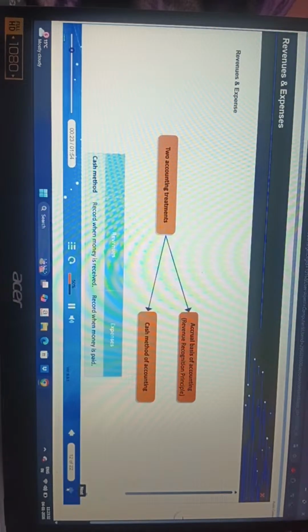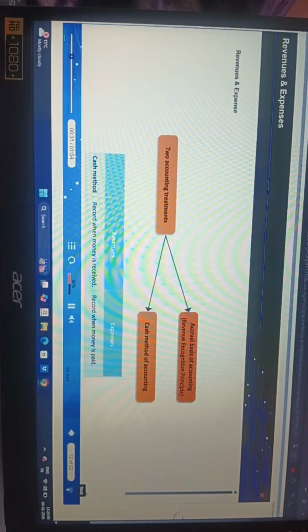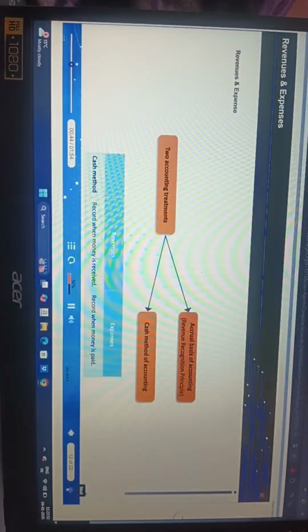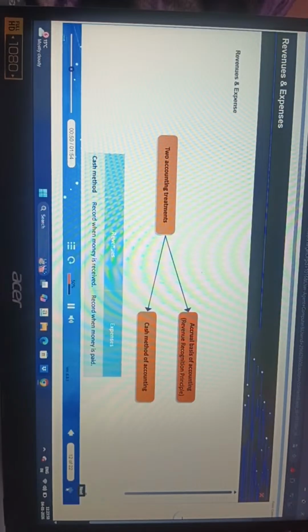Suppose you sell 1,000 pizzas in July for Rs 100 per pizza, you have earned Rs 1 lakh for that month. You ask customers to pay by August 5th as per payment terms. Even if customers did not pay by August 5th, the accrual basis of accounting requires that Rs 100,000 be recorded as July revenue because the pizzas were sold in that month. When you match revenue with expenses, the company's income statement shows how profitable it was in July.